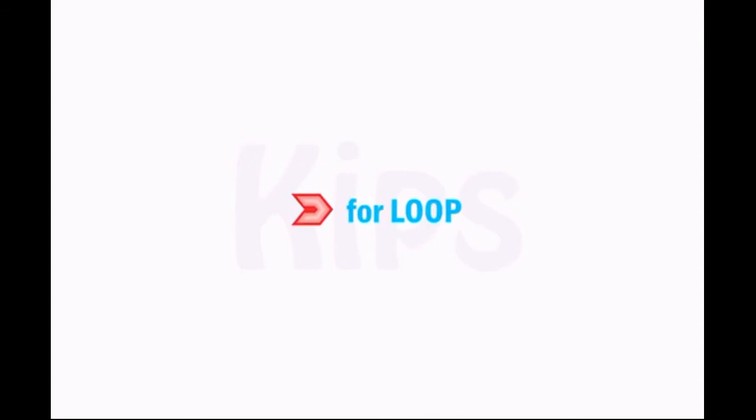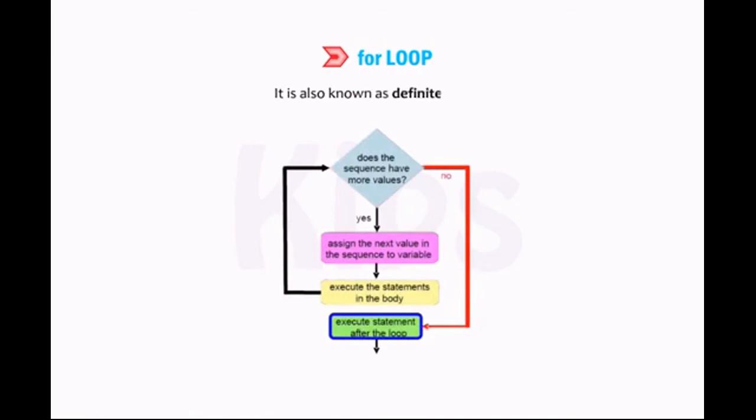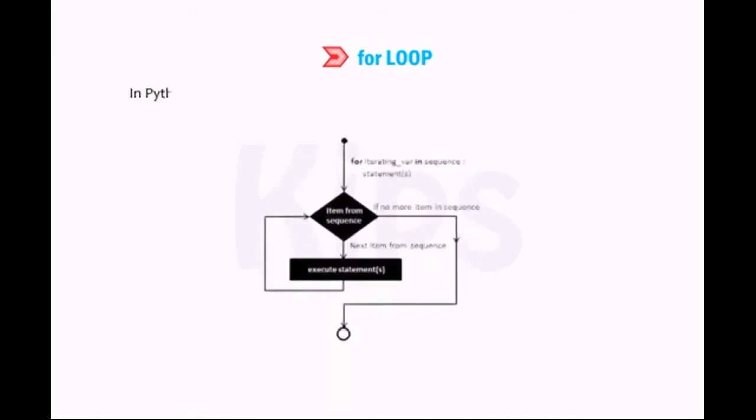Students, now let us understand the for loop. The for loop is used when we are sure about how many times a loop body will be executed. It is also known as a definite loop. In Python, the working of the for loop is based on various operators and functions.